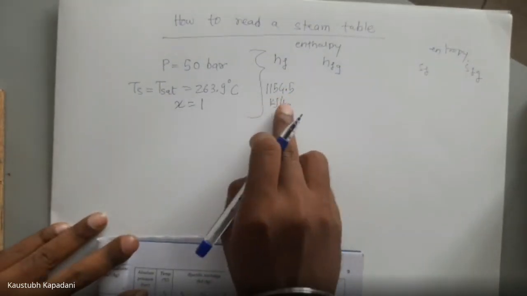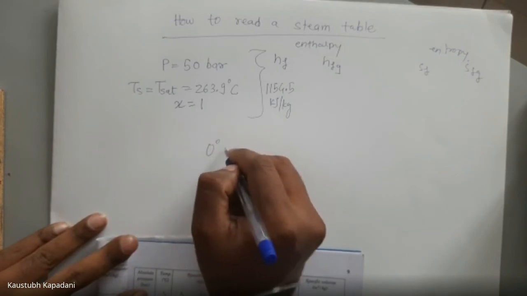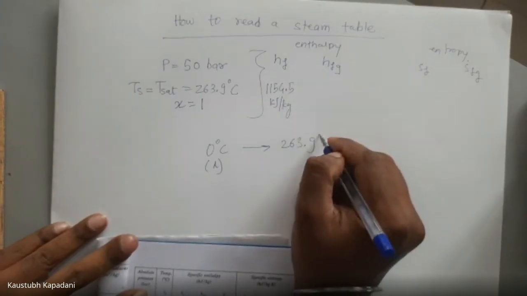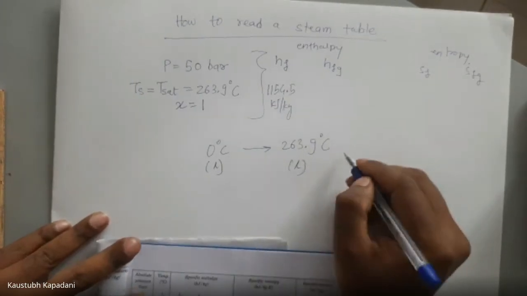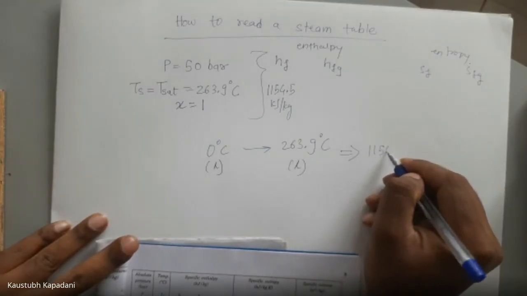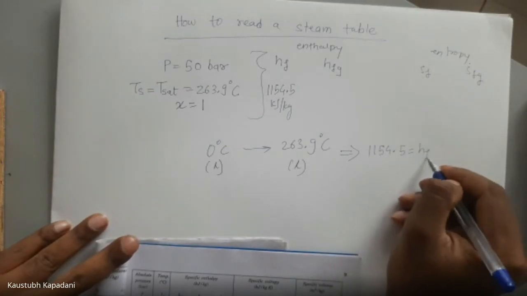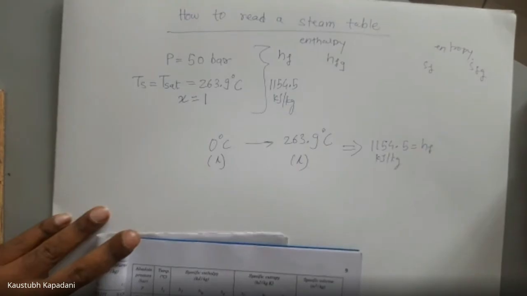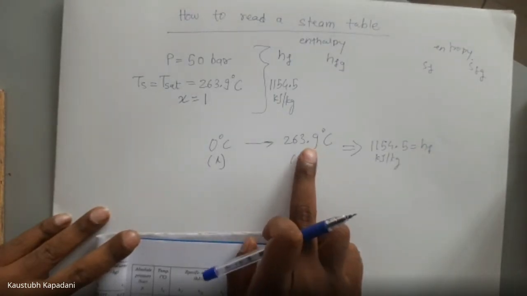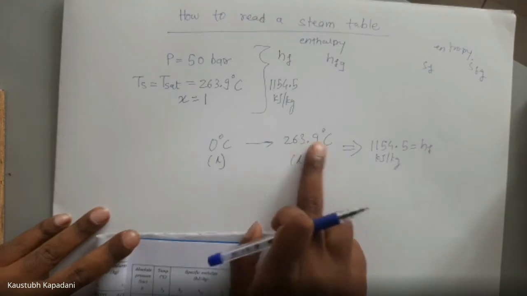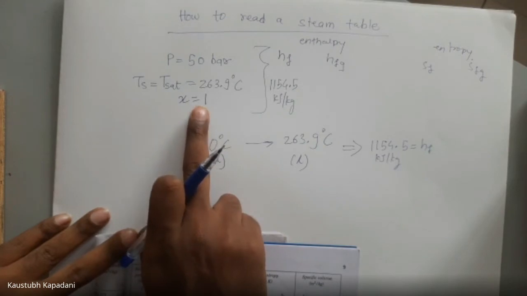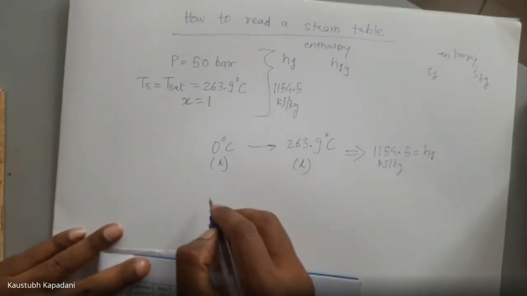What is this enthalpy 1154.5? From 0 degrees Celsius liquid to 263.9 degrees Celsius liquid, how much heat do we have to provide? 1154.5 kilojoule per kg, this much hf we have to provide. Now we are having 263.9 degrees Celsius liquid. But we are talking about x is equal to 1. Dryness fraction is 1, meaning it is fully dry. But it is fully liquid now. So we have to make it fully dry.